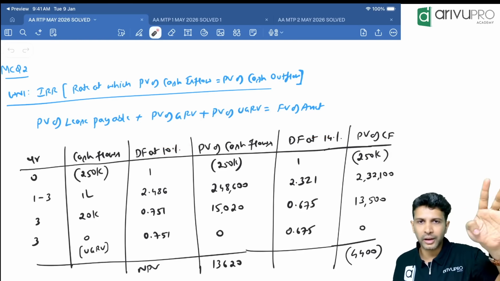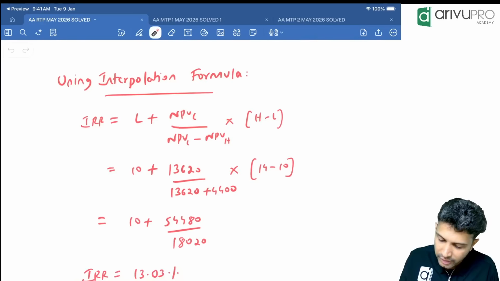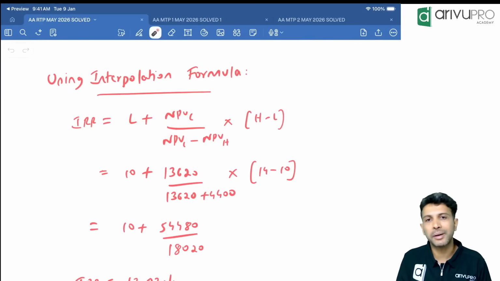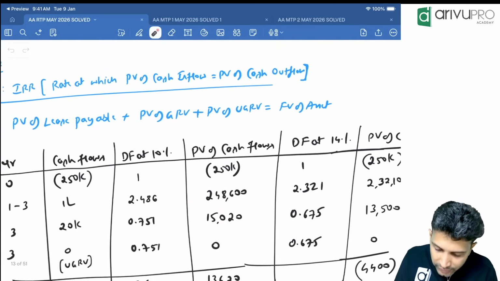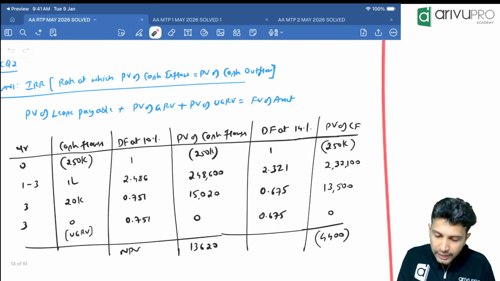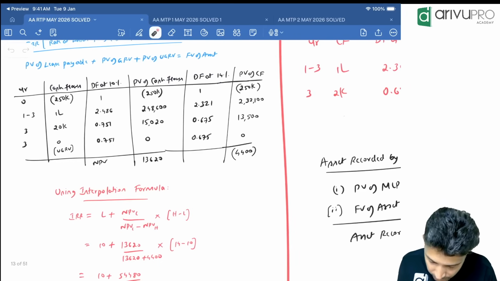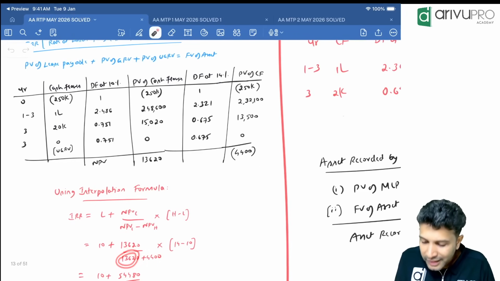IRR is equal to lower rate plus NPV at lower rate divided by NPV at lower rate minus NPV at higher rate, the whole thing multiplied by higher rate minus lower rate. Lower rate among 10 and 14 is 10%. So I've taken that. At 10%, the NPV, NPV means the final number, which is 13,620, divided by NPV at lower rate minus NPV at higher rate.